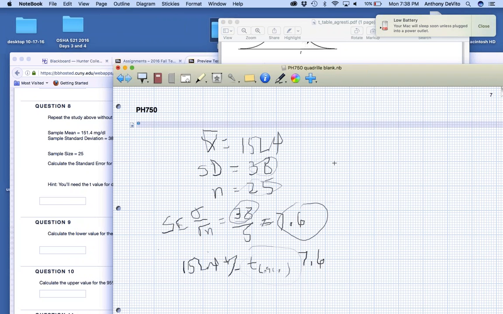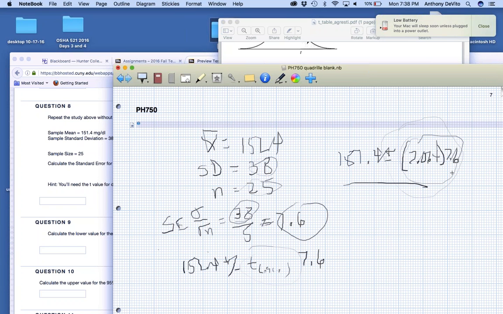So I'll go back here. Our confidence interval is going to be 151.4 plus or minus 2.064 times 7.6. And I'll leave that for you guys to work out. Calculate your margin of error, add and subtract it at that 151.4. Okay. So it's pretty simple.